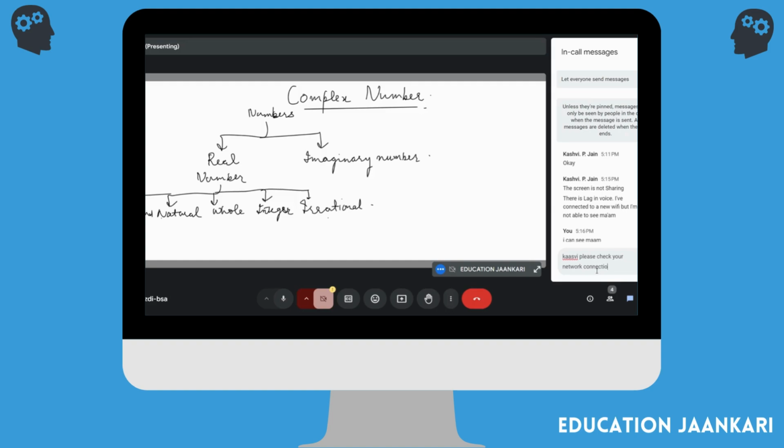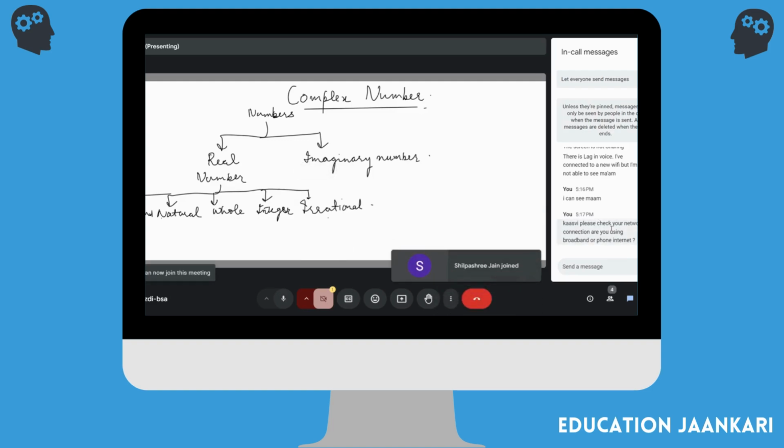Can you see the screen? Yeah, I can see the screen now.